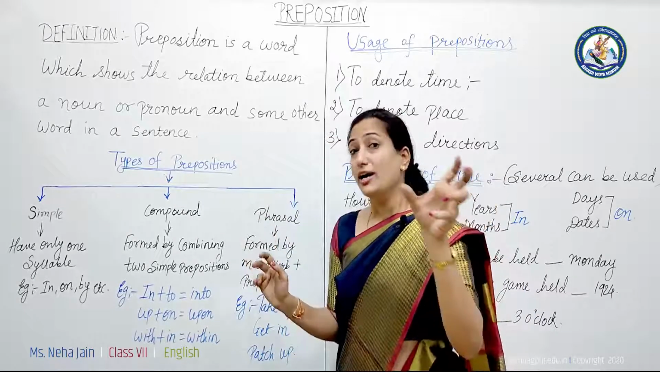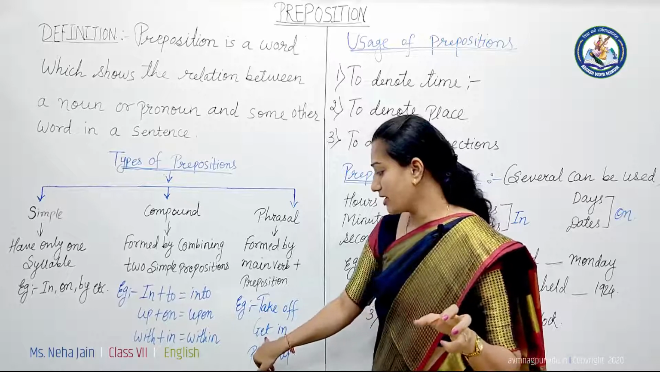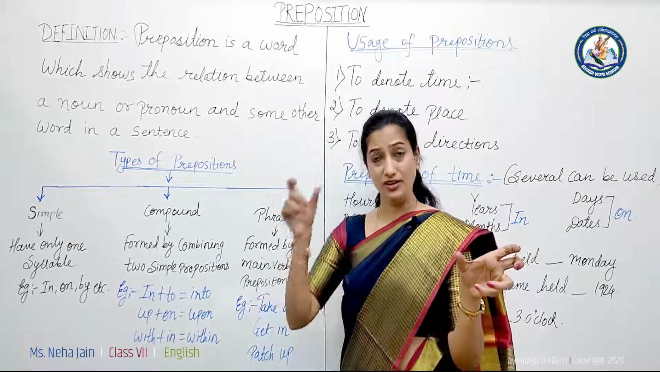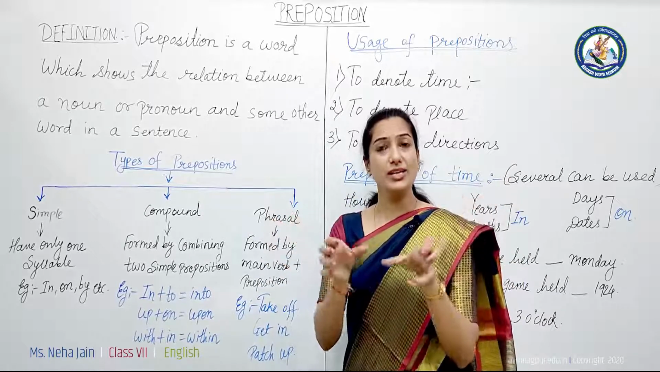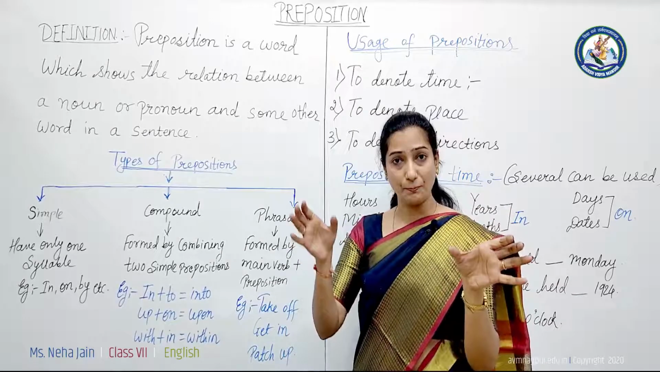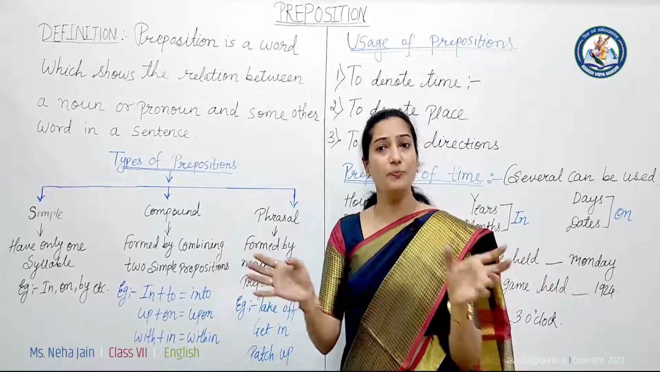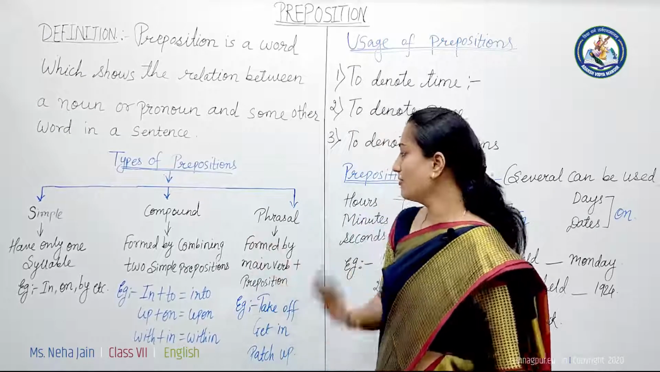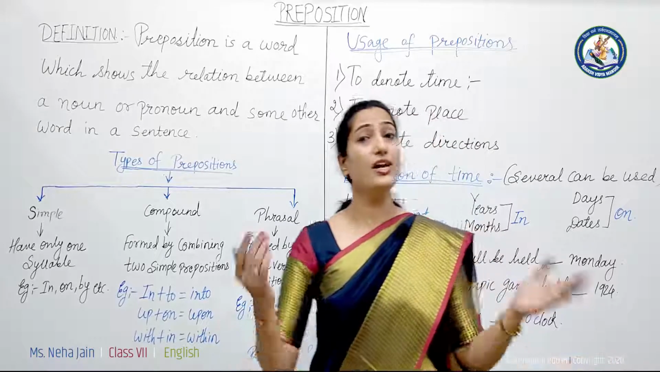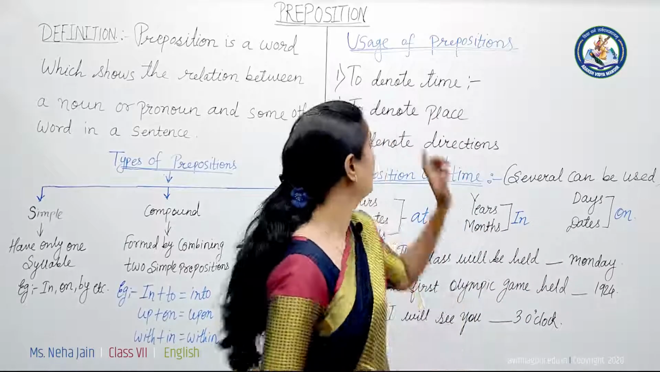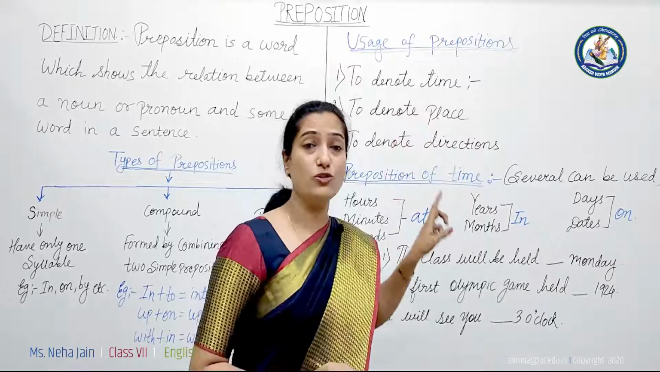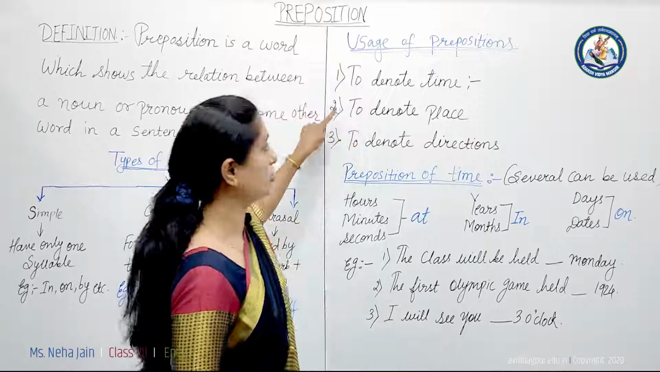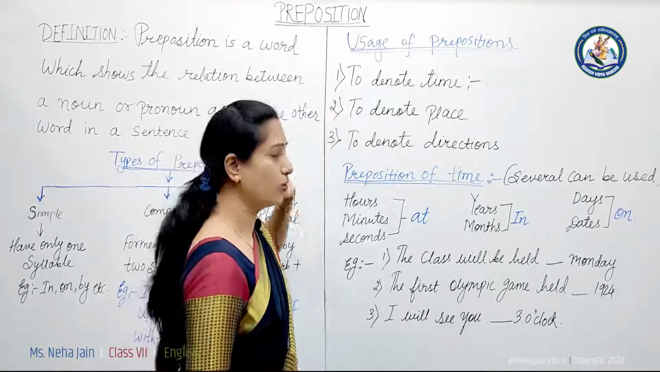Okay, so take off, or in the same manner get plus in. Get is a verb, in is a preposition. So get plus in, get in, patch up, break plus up. So in this way we can have many examples of phrasal prepositions. Now let's see what the uses of prepositions are. Here we can use prepositions for 3 purposes. What are they? To denote time, to denote place and to denote directions.